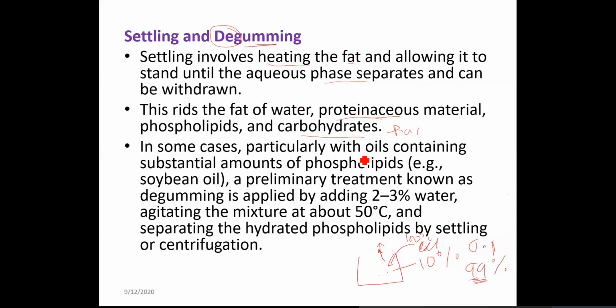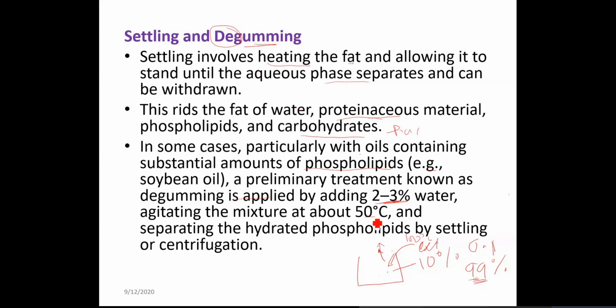In some cases, particularly with oil containing a substantial amount of phospholipid, for example soybean oil, there is more phospholipid. But if you take other oils, for example sesame or peanut, you will not find so much phospholipid. So a preliminary treatment such as degumming is applied, wherein you add more water, as I mentioned before, and you agitate so that these components are mixed or dissolved.